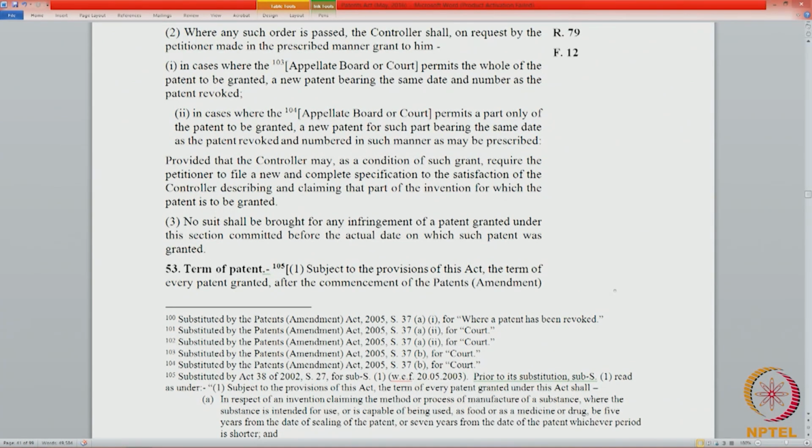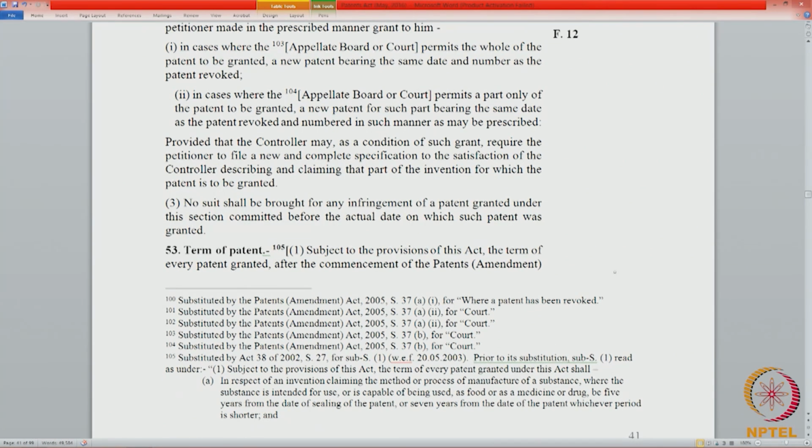So, the controller shall require the petitioner to file a new and complete specification to the satisfaction of the controller describing and claiming that part of the invention. So, the new application which the petitioner will have to file will have a descriptive part and a claim. The claim will be taken from the earlier part. The descriptive part, we can assume that there will be some kind of an overlap. The descriptive part cannot be taken from the earlier application because the earlier application belongs to another person. So, here the descriptive part will have to be freshly generated by the petitioner.